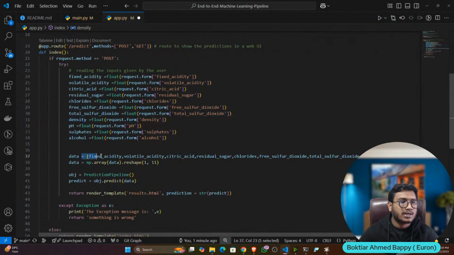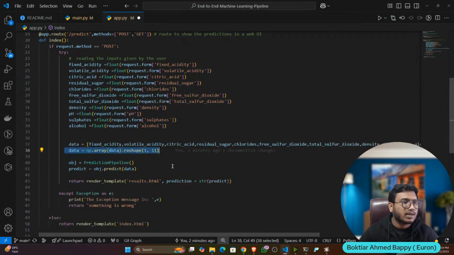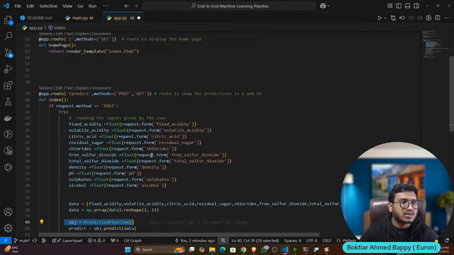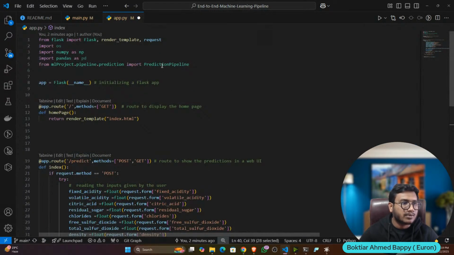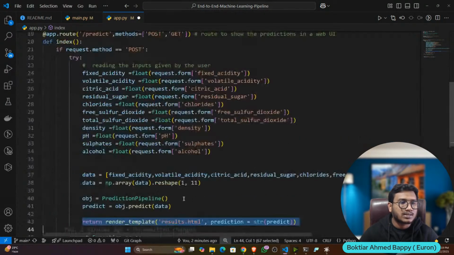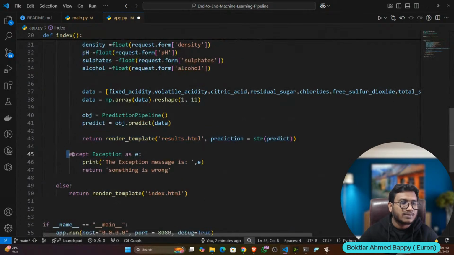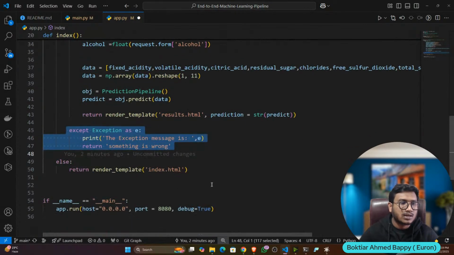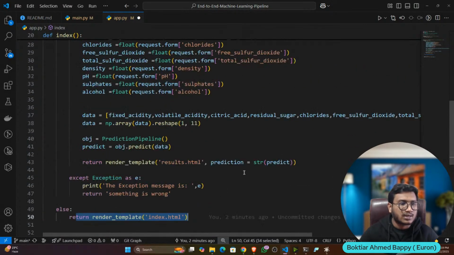Then I'm creating a list, and inside that I'm giving all the variables one by one. Then I'm converting it to a numpy array. Then I'm initializing the prediction pipeline, which we have imported, I think we remember. Then I'm giving the data and it will give the prediction, and this prediction I'm showing on the result.html page. And if any exception occurs, I'm raising the exception. Otherwise I'm rendering the index.html page.